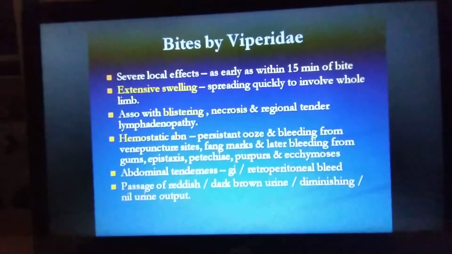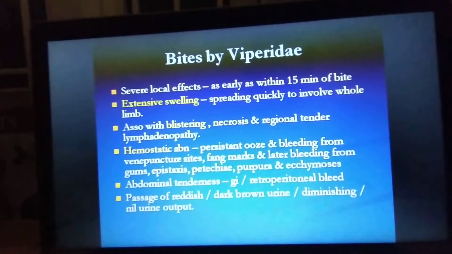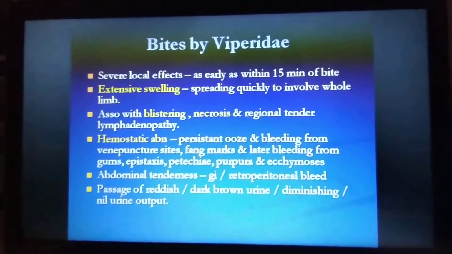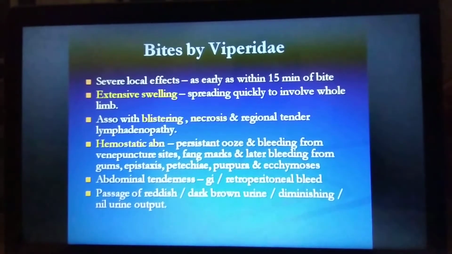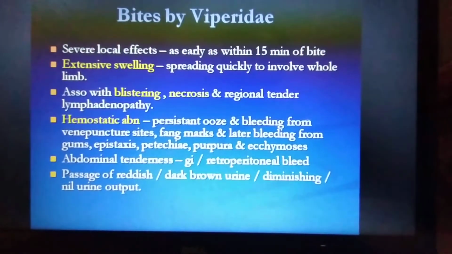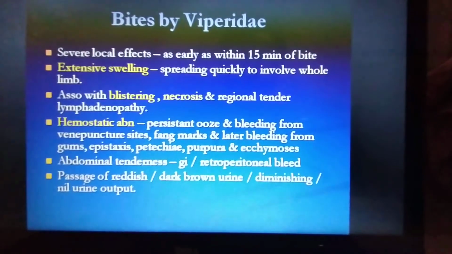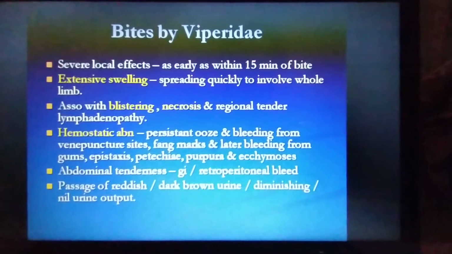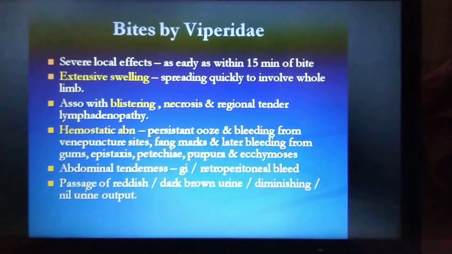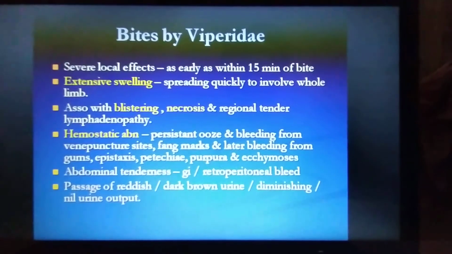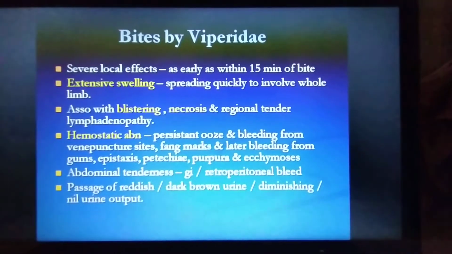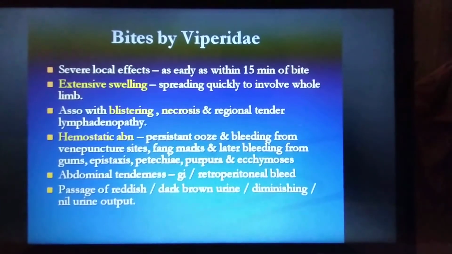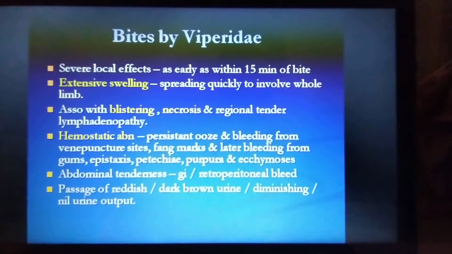And bites of the Viperidae family. Severe local effect appears as early as 15 minutes after the bite. If the bite is from a Viperidae, you can see extensive swelling spreading quickly and involving the whole limb. Even if it is bitten in the finger, the swelling will be extensive and quickly spread to the whole limb, associated with blister formation, necrosis and regional tender lymphadenopathy.